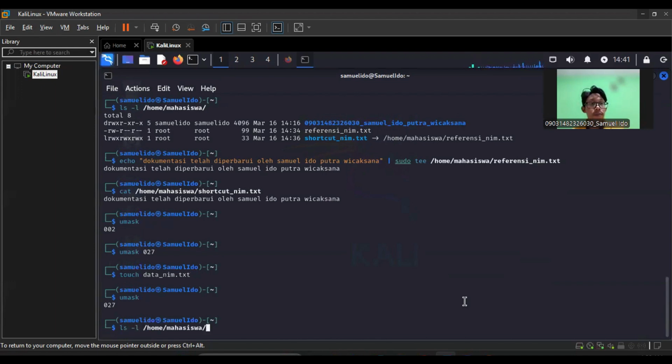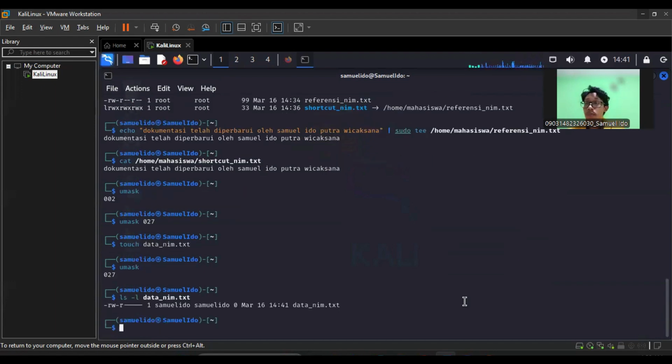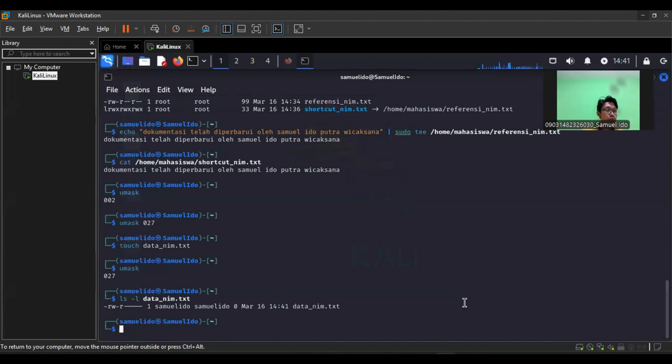Next, create a new file called data name txt. The touch command is used to create an empty file. Since the umask is 027, the file default permission of 666 will be reduced by 027. umask is used to check the current umask.